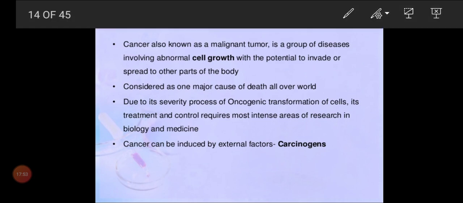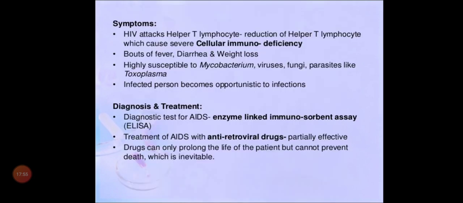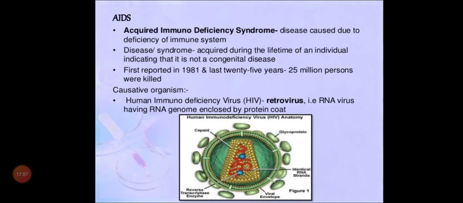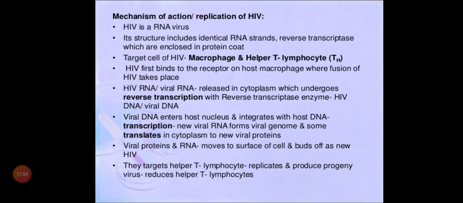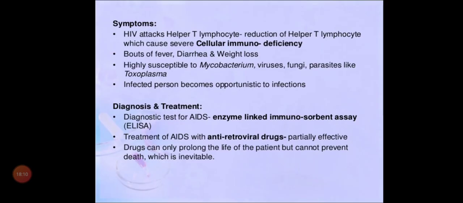Is that clear, children? So that's all about AIDS. We have learned what AIDS is, its structure, how it spreads, how the replication of HIV happens inside the macrophage or helper T lymphocytes. After that, the number will be reduced. And symptoms, diagnosis and treatment. So all words which are in the slide or in your NCERT book are very, very important.